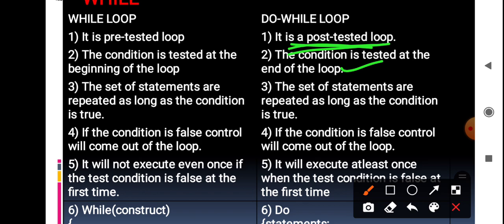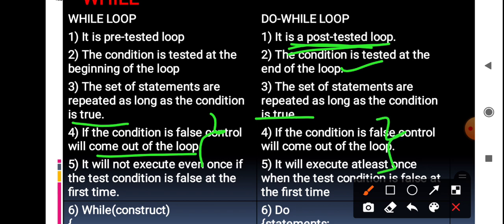The next difference: in the while loop the set of statements are repeated as long as the condition is true. Here also the set of statements will be repeated as long as the condition is true. If the condition becomes false in both loops, then it will come out of the control of the loop. Here also it will come out of the loop.